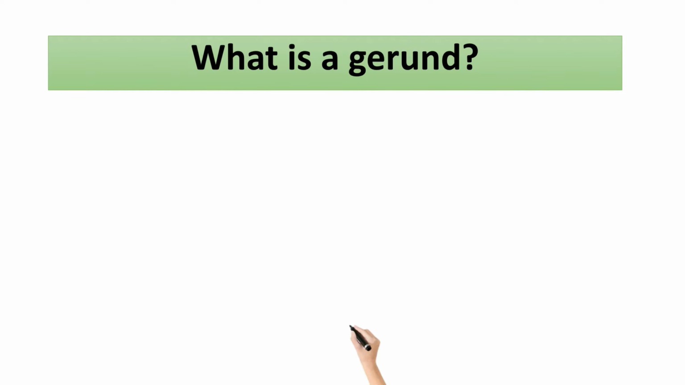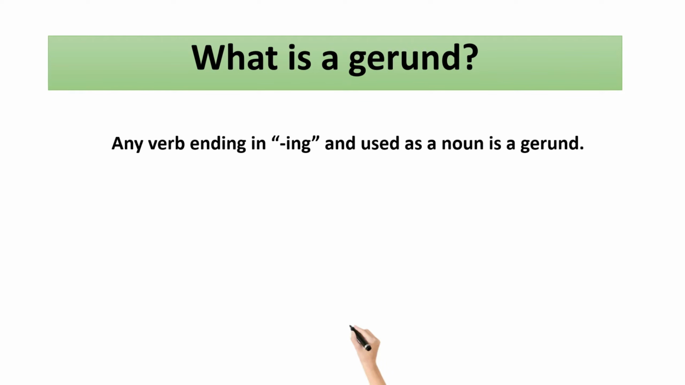What is a gerund? Any verb ending in ing and used as a noun is a gerund. So basically, the gerund acts like a noun. For example, reading is fun. Reading is fun. This has ing and it is used as a noun because fun is an adjective, and it describes reading just as an adjective describes a noun. So we say that reading is a gerund.